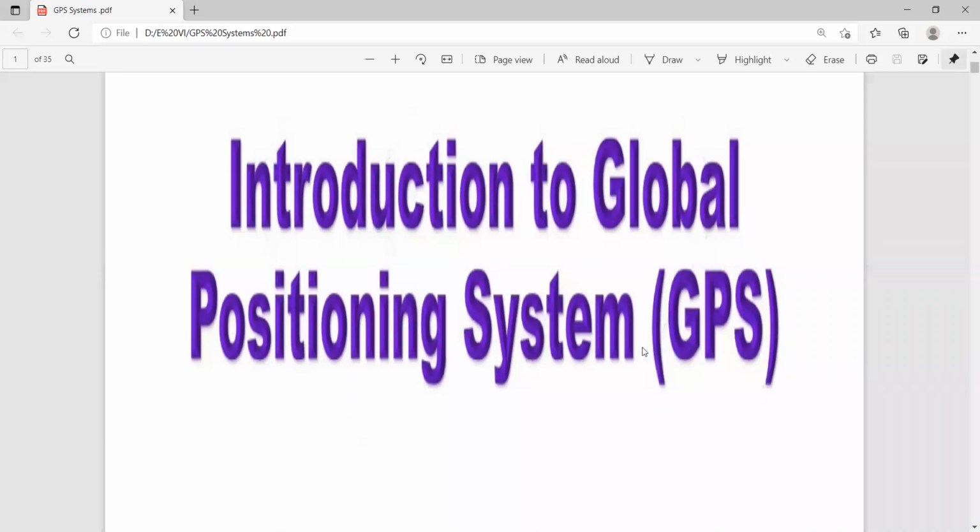Many users nowadays have GPS services in their mobile location. Suppose you want to go to a new location, you simply put that location in the GPS. GPS will identify that location, and you start your journey. Every moment it will indicate where you are and in which direction you have to move. That is the location identifier, and these services work through the GPS system only.